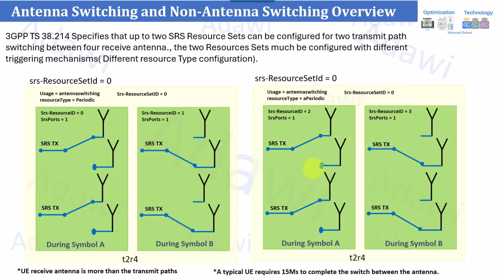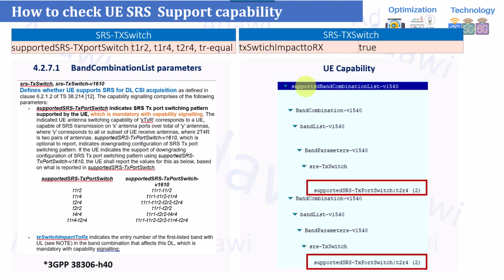Now let's move to the next part, where we will explain how to check the UE capabilities requirement for the antenna switching from the UE logs. This is what I quoted from 3GPP, the figure on the left, which explains the parameters you need to check in the capability.